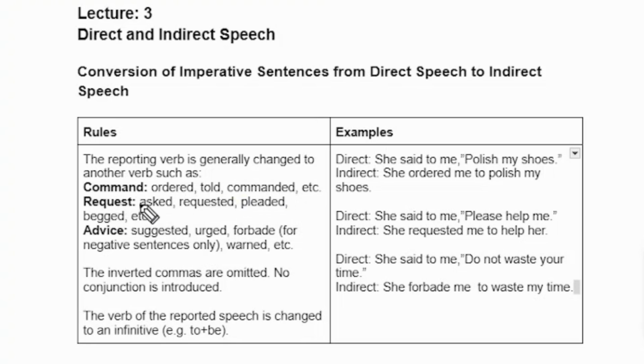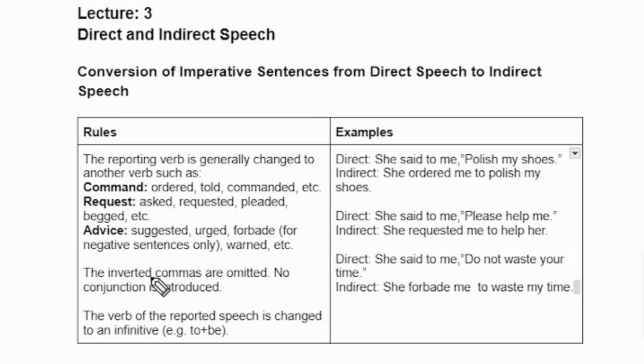And for request, if there is a kind of request in the direct sentence, which word will we use? Ask, request, requested, asked, plead or begged, etc. For advice we will use suggested, urge, forbid. For negative statements only, warn. So these are the words, expressions which we use if there is a command, request, or advice in the direct sentence.